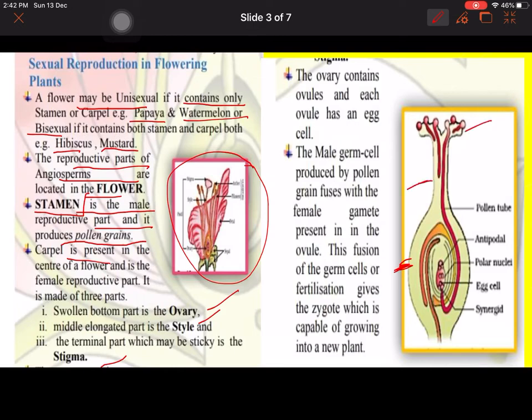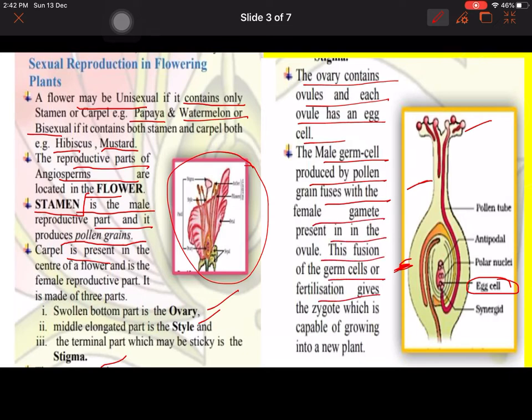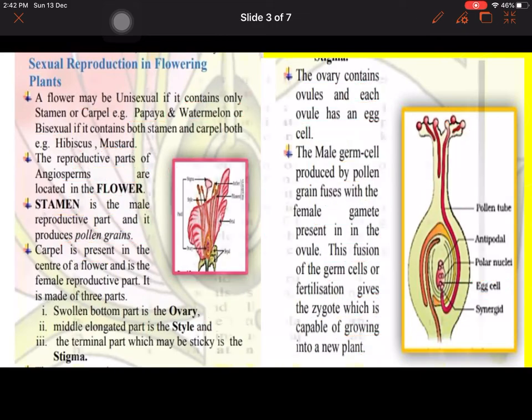So how does this occur? The ovary contains ovules. You can see this is the ovary part and it is containing these ovules. These have egg cells, and the male germ cell produced by the pollen grain fuses with the female gamete present in the ovule. This fusion of germ cells, or fertilization, gives a zygote which is capable of growing into a new plant. So these pollen grains, by the formation of a pollen tube, go and combine with this egg cell and produce the zygote which develops into the new plant.